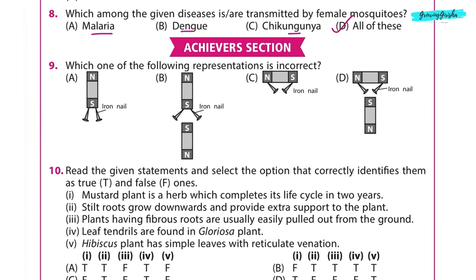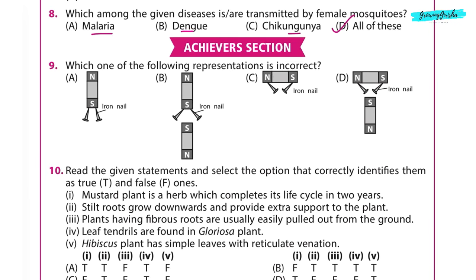Achievers section. Question 9. Which one of the following representations is incorrect? Let us look at each representation carefully. For this question, you need to keep one thing in mind. When a bar magnet touches an iron nail, it makes the nail temporarily magnetic. Now let us start seeing each representation.